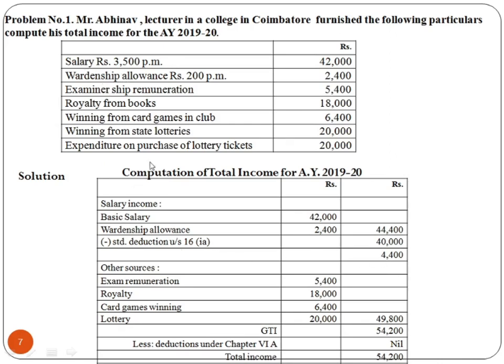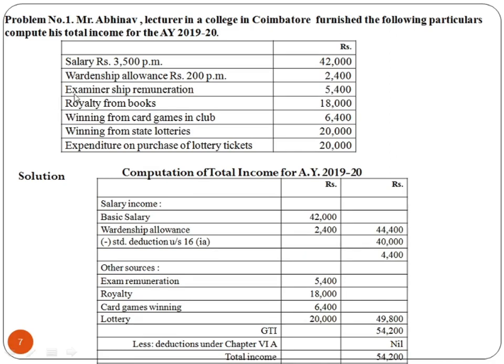Salary computed is not given. Salary is given along with wardenship allowance, everything is given. So for that reason we have to deduct the standard deduction of 40,000. For the assessment year 19-20, the standard deduction is 40,000 for salaries. That has to be deducted.